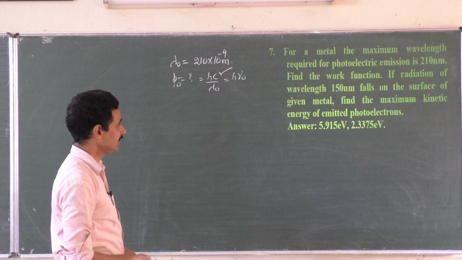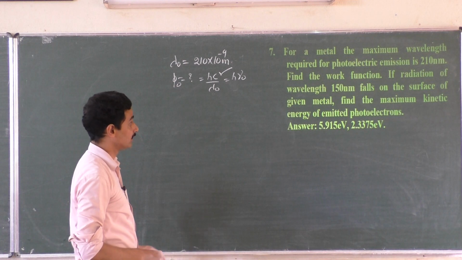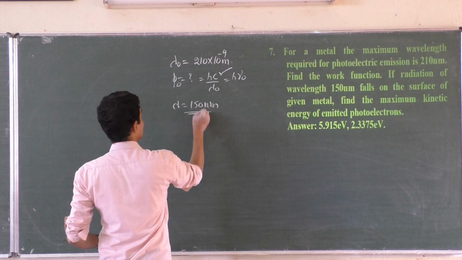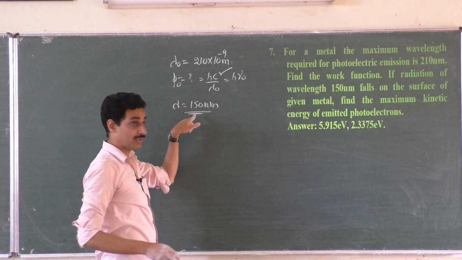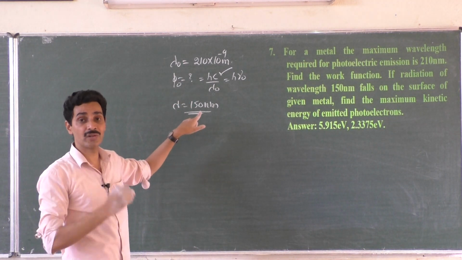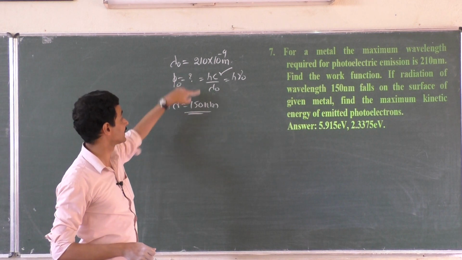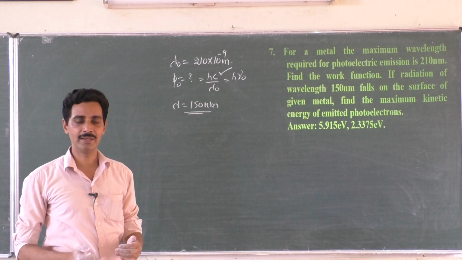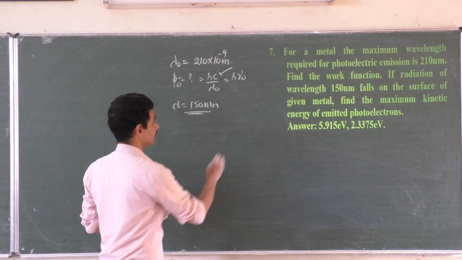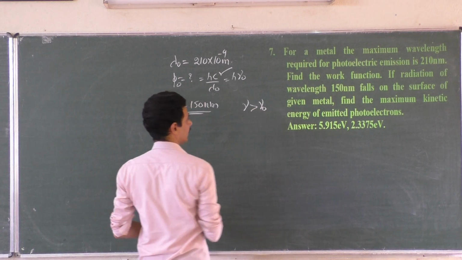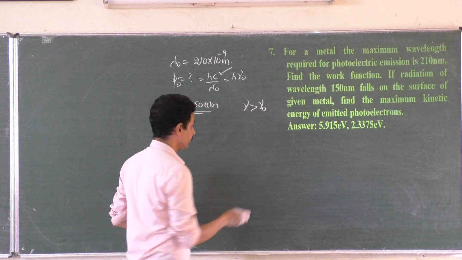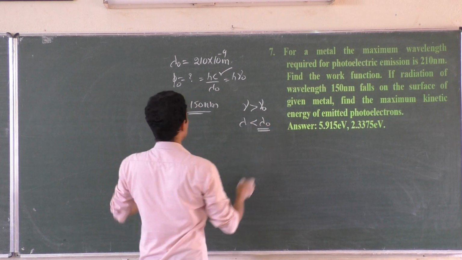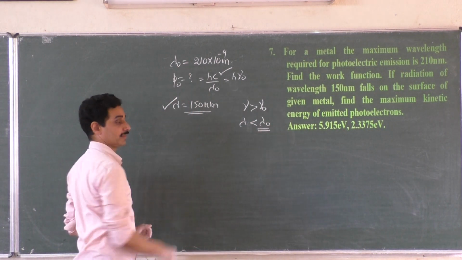And if radiation of wavelength 150 nanometer falls, which is shorter than this, that means will this be able to put the electrons out? Definitely. Wavelength less, energy more. For the threshold frequency, frequency should be greater than threshold for photoelectric effect to take place, and wavelength should be lesser than the threshold. This is possible. Correct problem.